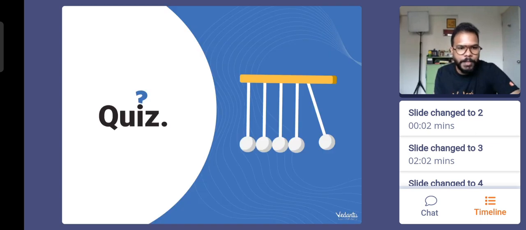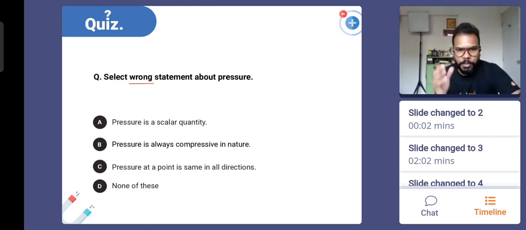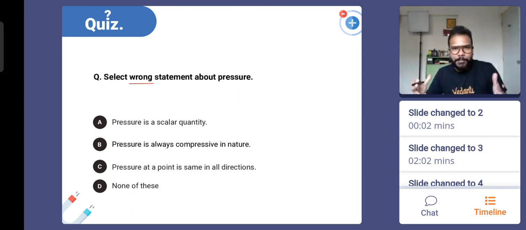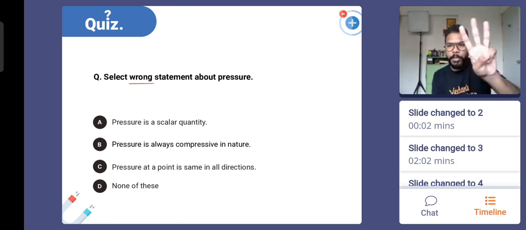Cool. A few quiz questions for all of you. You have to select the wrong statement about pressure. Options: pressure is a scalar quantity; pressure is always compressive in nature, that means whichever solid comes in contact with it, it tries to compress it, it tries to decrease its volume; pressure at any point in the liquid is the same in all possible directions; or none of these is a wrong statement. What do you think? Giving you 30 seconds, and the time starts in 3, 2, and 1.